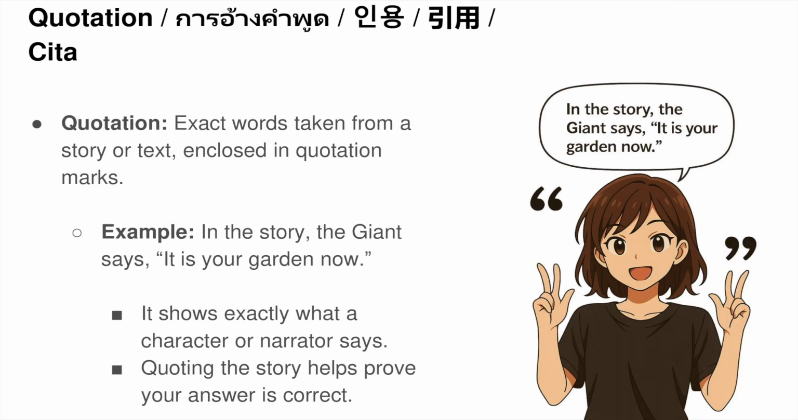Elements of writing. Quotation. A quotation repeats the exact words from a text inside quotation marks. When you write, anchor your ideas with evidence, like, "The giant finally promises, it is your garden now." Quoting proves your point with the author's own voice.